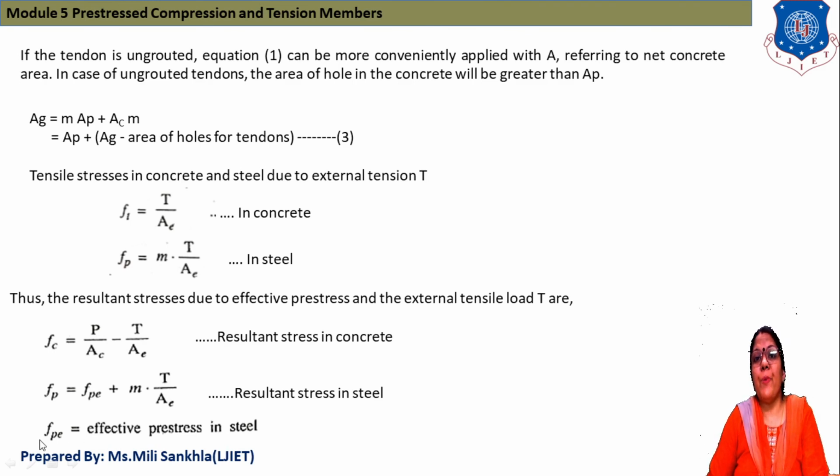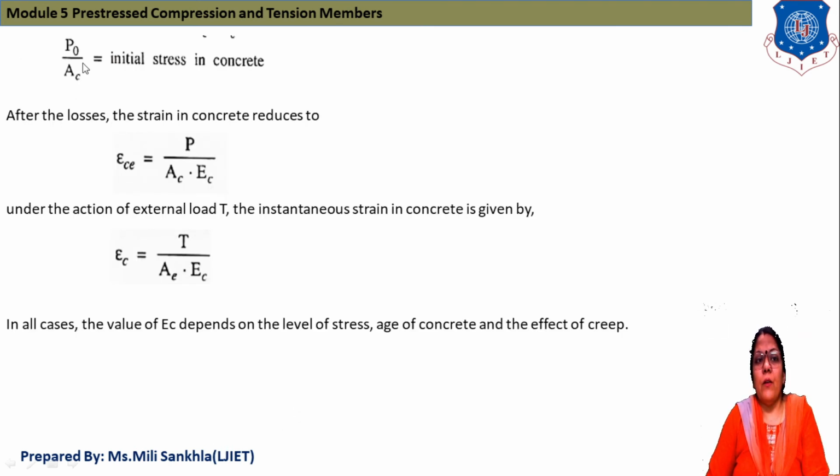Now what is Fpe? Fpe is equal to effective pre-stress in steel. Here PO by AC is our initial stress in concrete and P by AC is our effective stress in concrete.